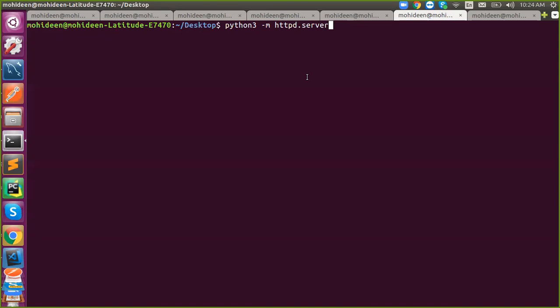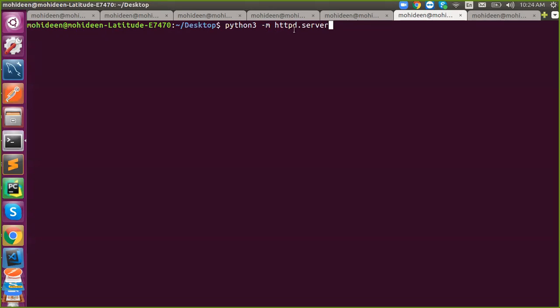Just try something. To execute a Python file, that is what? I want a technical answer. Module. That is what hyphen M means. So by default, this is the syntax to execute your own file, right? Python 3 space your file name. But this will help us to execute built-in, pre-installed or available modules.